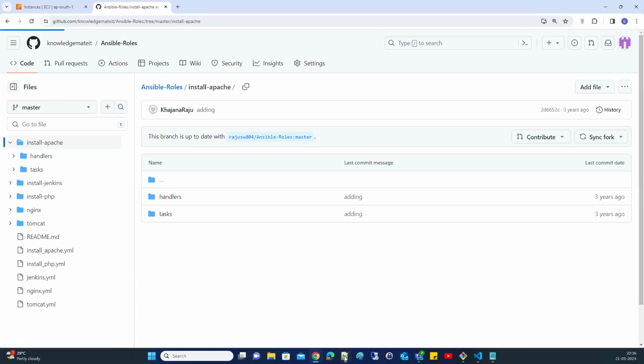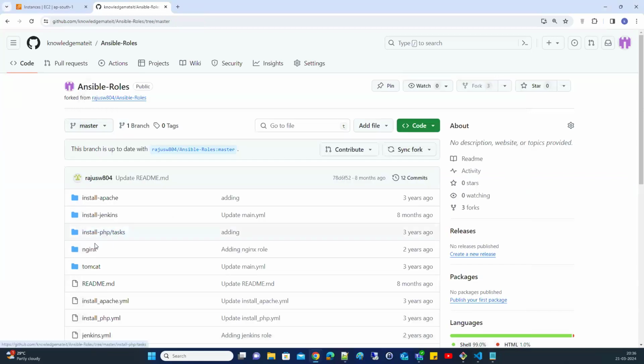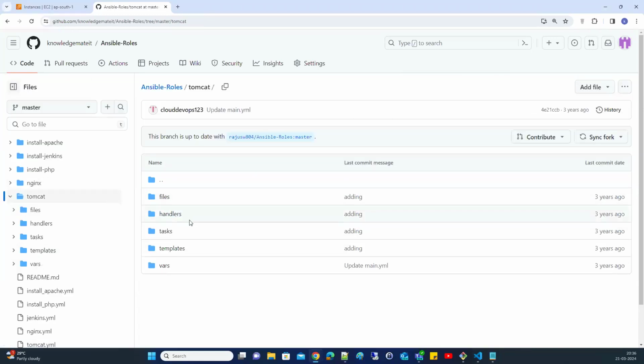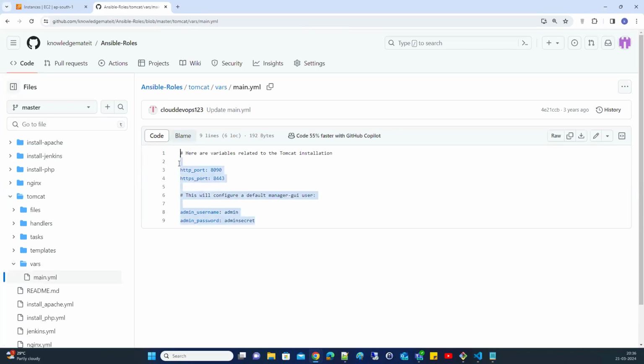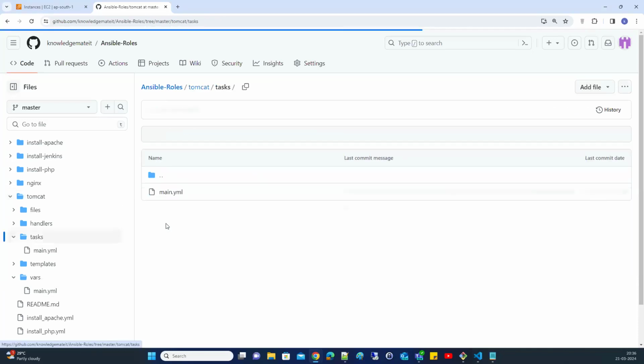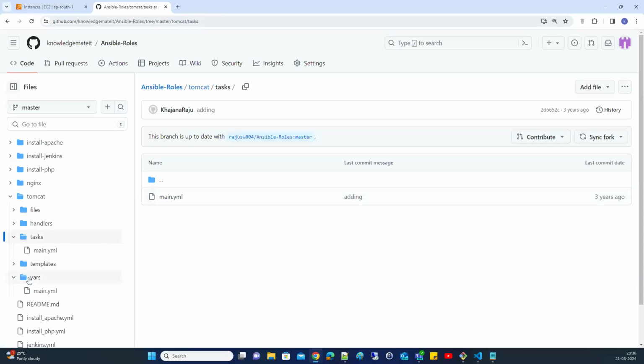As I said, an Ansible role is a collection of playbooks. Each section has a separate folder: handlers, tasks, variables. In the variables folder there is a main.yml file with some password and secret related information. The tasks section has a separate playbook, a main.yml file. Templates has some files, and handlers has one main.yml file.